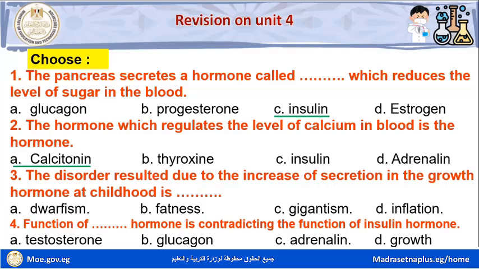Letter C, gigantism. Letter D, inflation. The disorder resulting from increase of secretion of the growth hormone at childhood is gigantism.